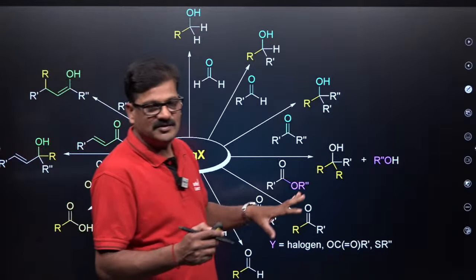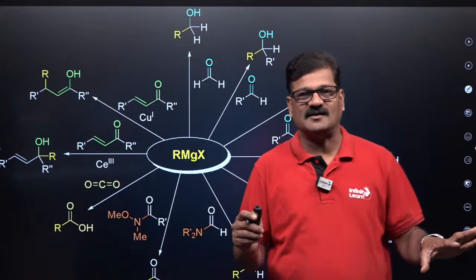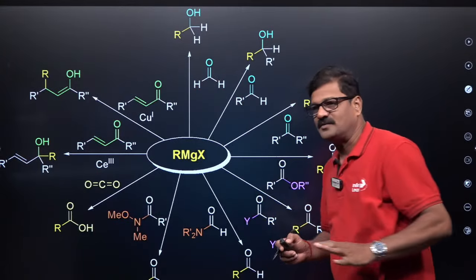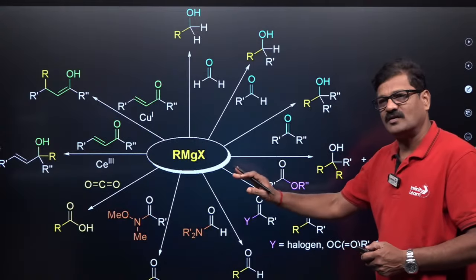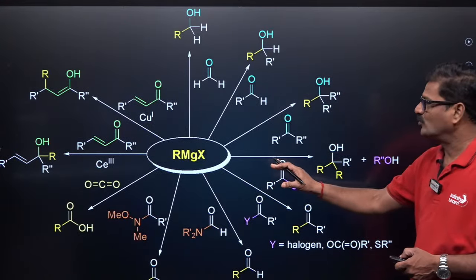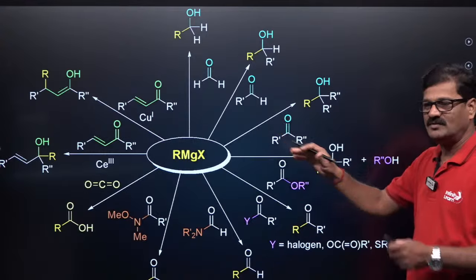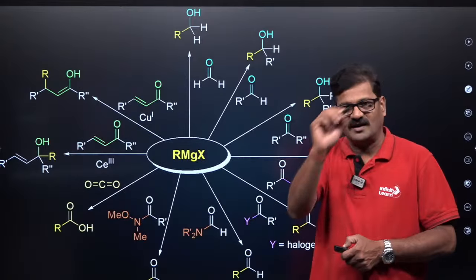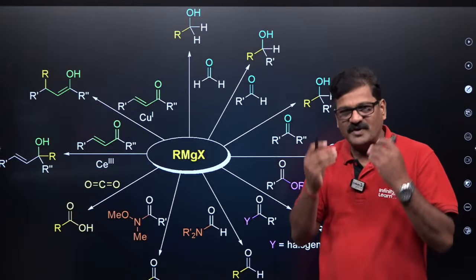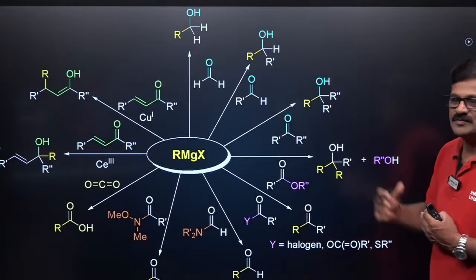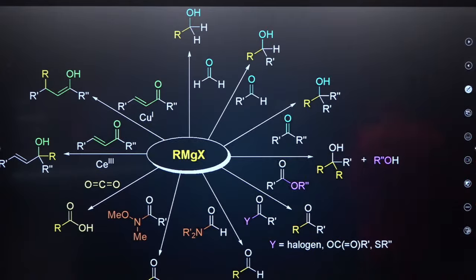Whenever you write your Grignard examinations, before the examination, just take this. Everybody, whenever you study organic chemistry, this is what is called a cheat sheet. You maintain this cheat sheet or a route map and keep it with you. Take an A4 sheet, write these reactions, learn the reactions, so that just before the examination you can have a glance at it. Everybody take a screenshot of this.